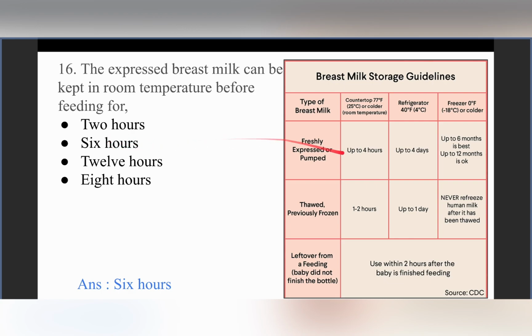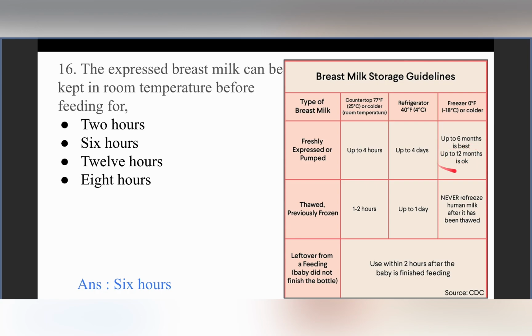So it can be safely said that 6 hours is a safe time for which the expressed breast milk can be kept at room temperature, right? Now, this freshly expressed milk, if it is kept in the refrigerator at 4 degrees centigrade, then its validity is up to around 4 days. And if it is kept in the freezer, then it can be used up to 6 months.